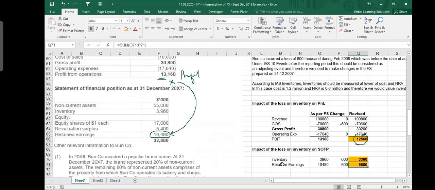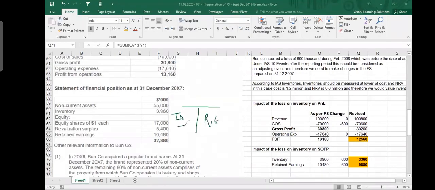And you can see it very closely now that the balance sheet has two sides. Inventory comes here and retained earnings come here. So from inventory, you subtracted 600, and from retained earnings, you should also subtract 600. Otherwise, your balance sheet will not become equal. So this 600 should be subtracted from two sides of the balance sheet: one from the asset side, one from the equity side. So this is the impact of this thing.